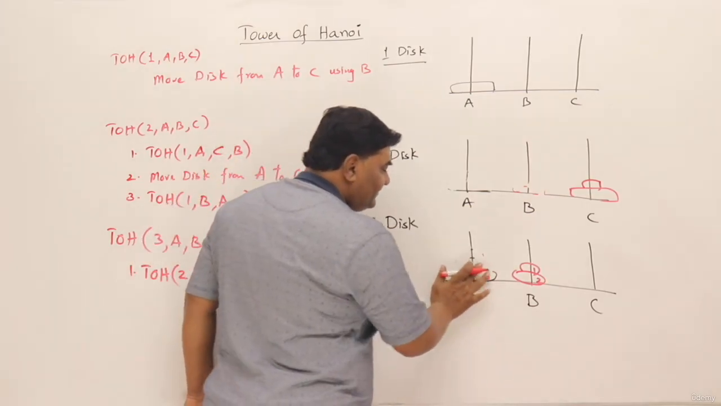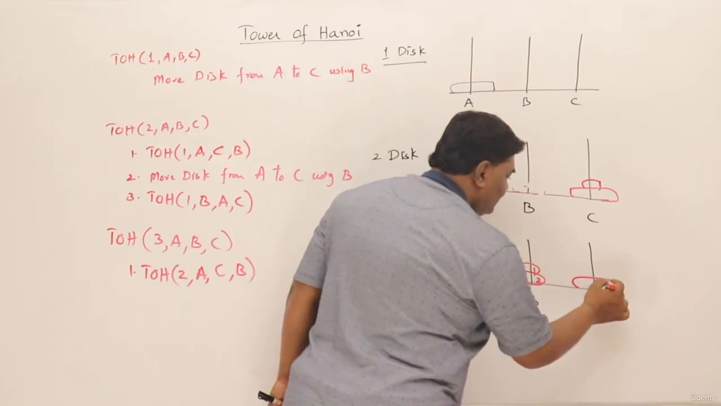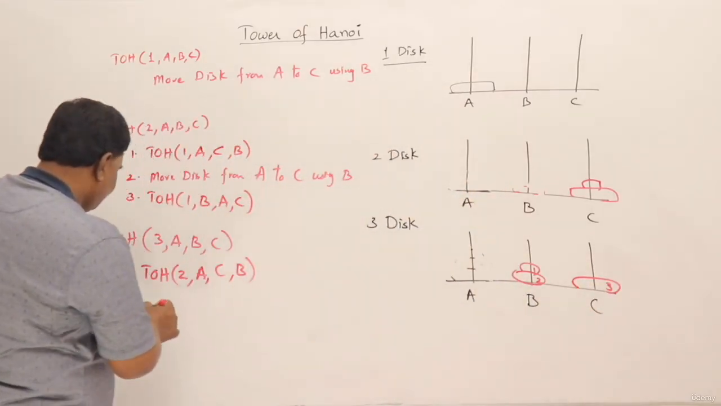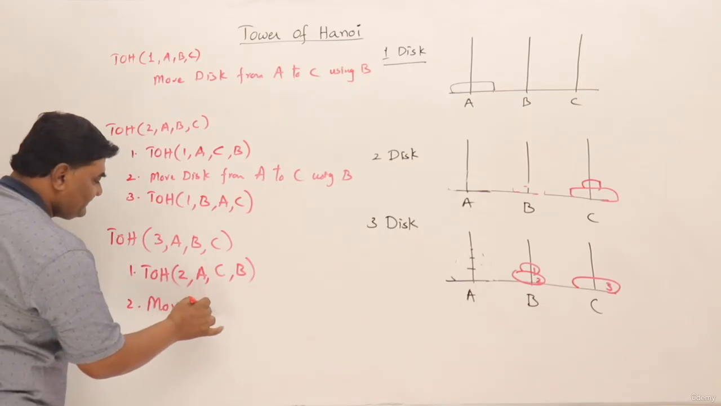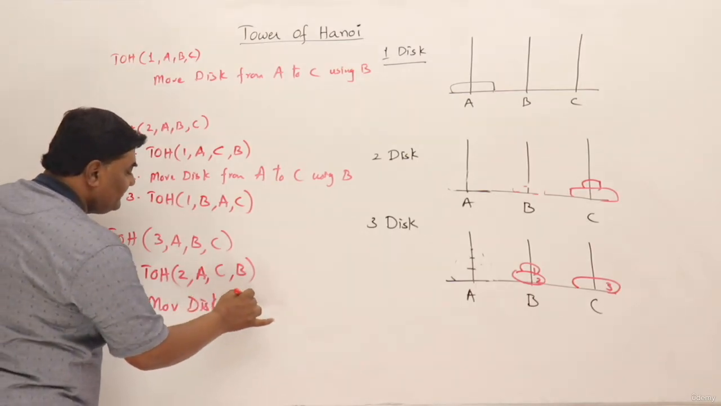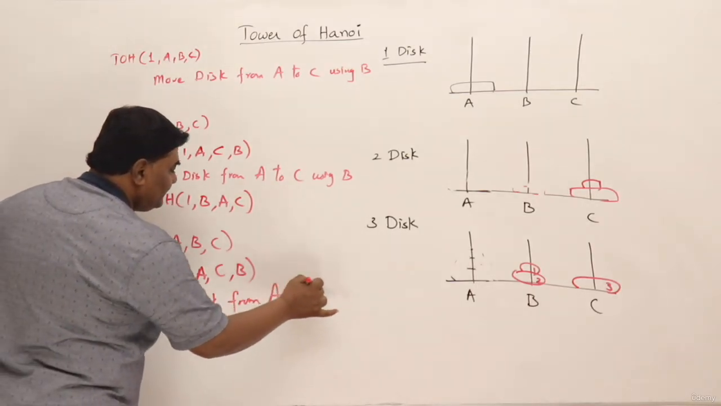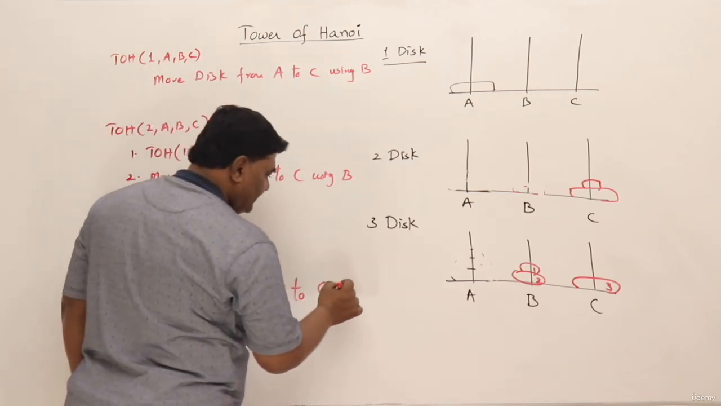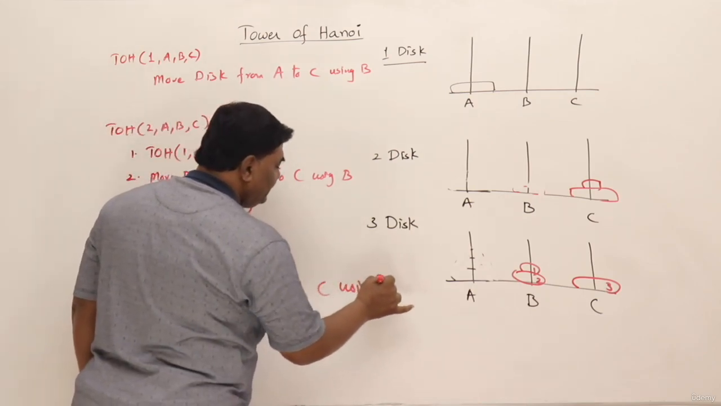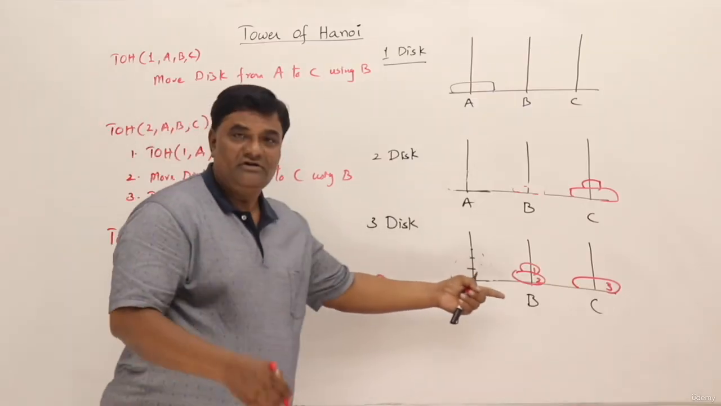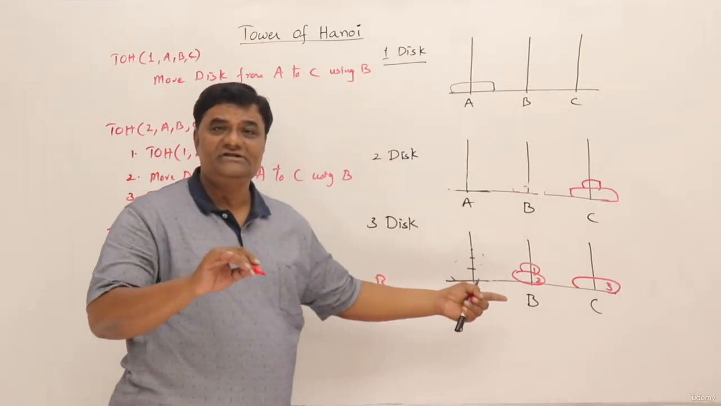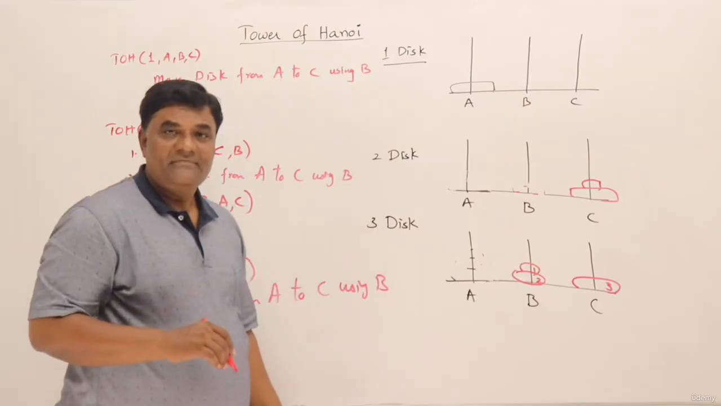Okay, when two disks are moved there, now third largest disk is remaining. Move this disk to tower C. Third disk. So second step is move disk from A to C using B. So move that one. Though we are not using it, there's a different thing. Using means the intermediate tower.